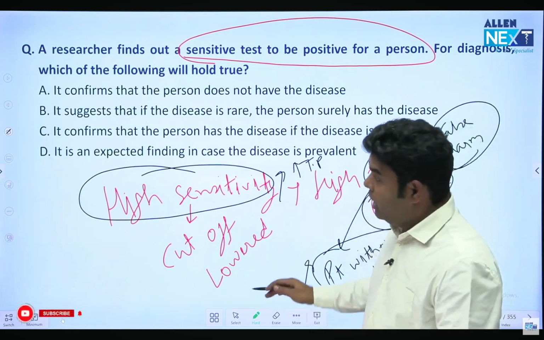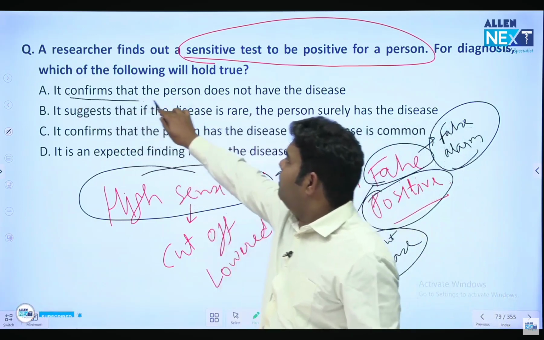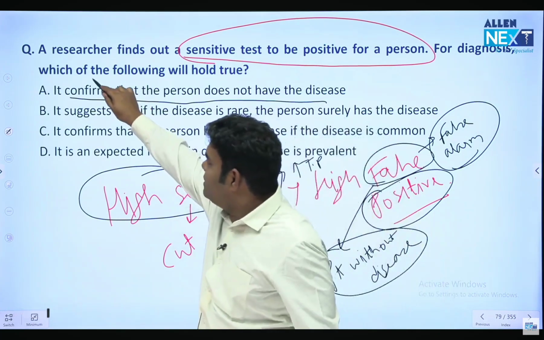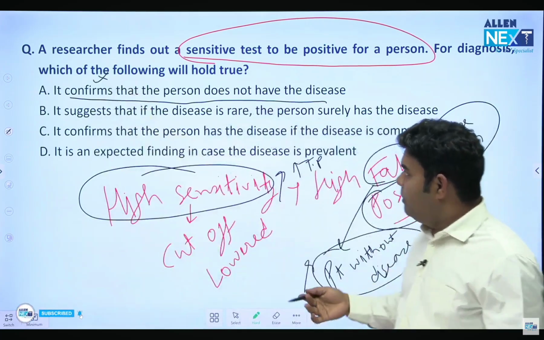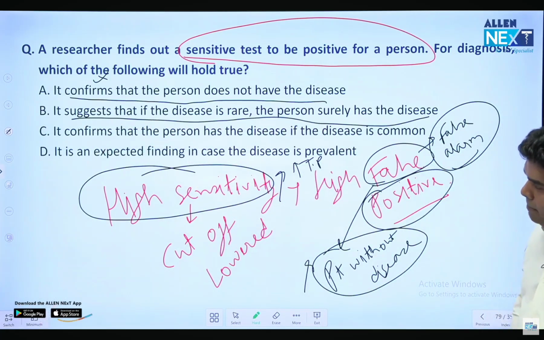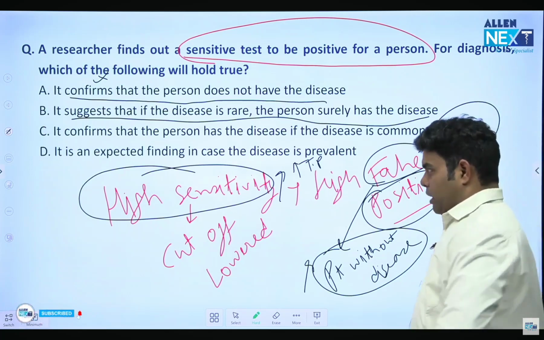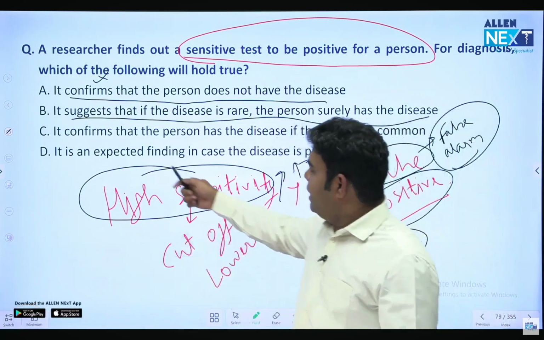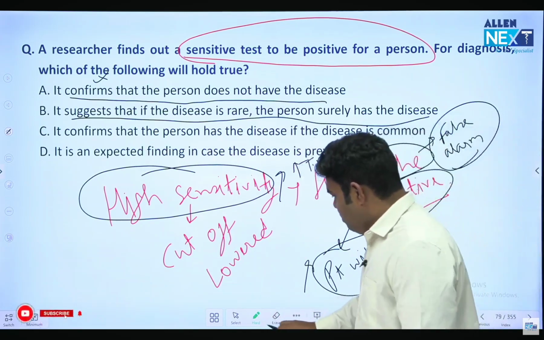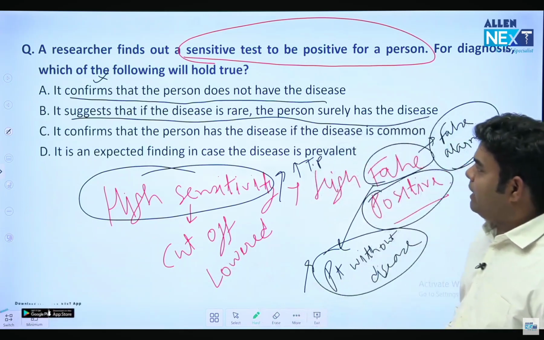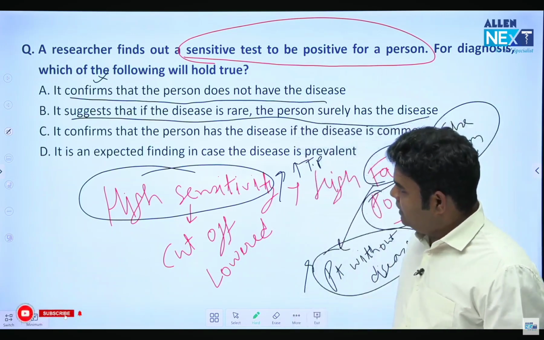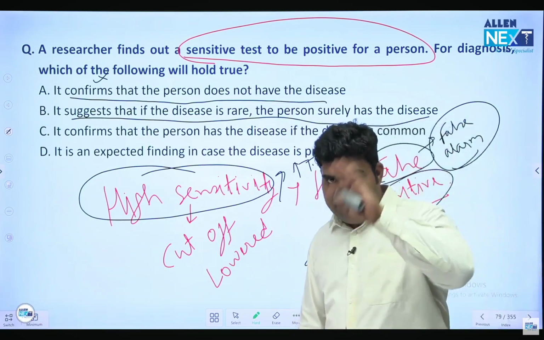So let's see the option which correlates with that. High sensitivity confirms that the person does not have the disease. It does not confirm it. There is a chance that the person doesn't have the disease, but it does not confirm it. It suggests that if the disease is rare, the person surely has the disease. Okay, let's see other options. It confirms that the person has the disease if the disease is common. Yes, this looks like more of a correct answer. And it is an expected finding in case the disease is prevalent. No, it's not like that. Let me explain all the four options one by one.